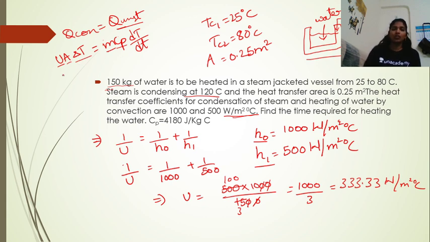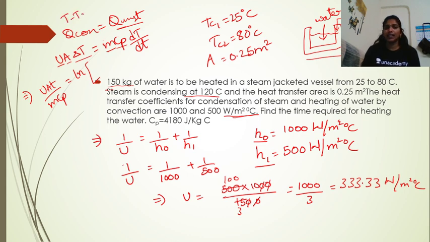So first of all, let us derive this. We have to integrate the equation, which means on integrating, you will get UAt by m Cp, which is equal to ln of this delta T, which can be given as T minus T infinity, right?